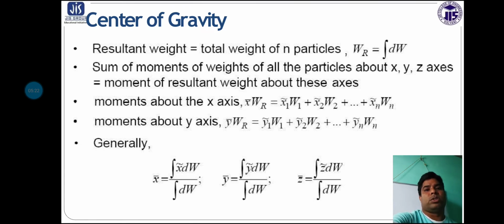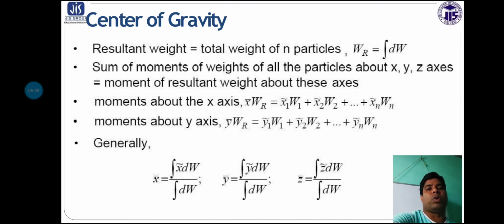So the moment about the x axis, that is x bar into W_R, is equal to x1 bar W1 plus x2 bar W2 plus dot dot dot up to xn bar Wn.